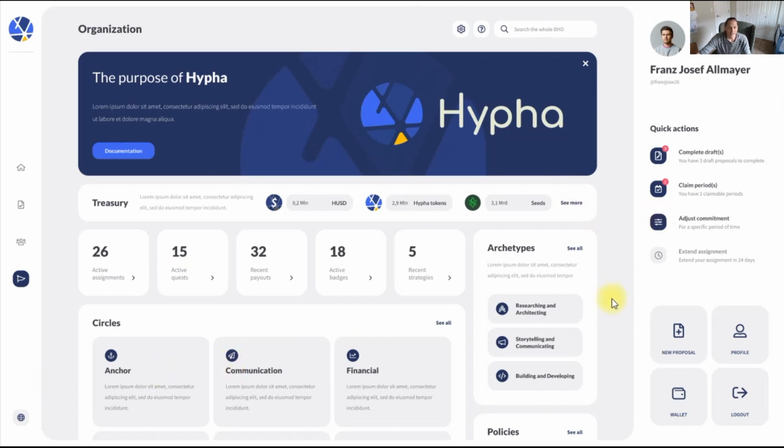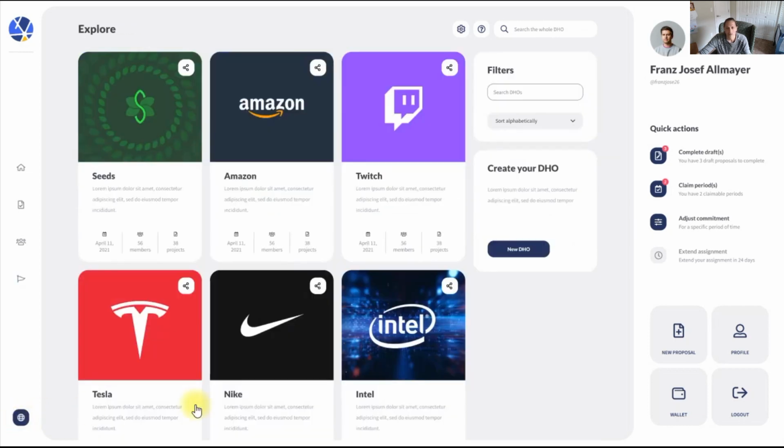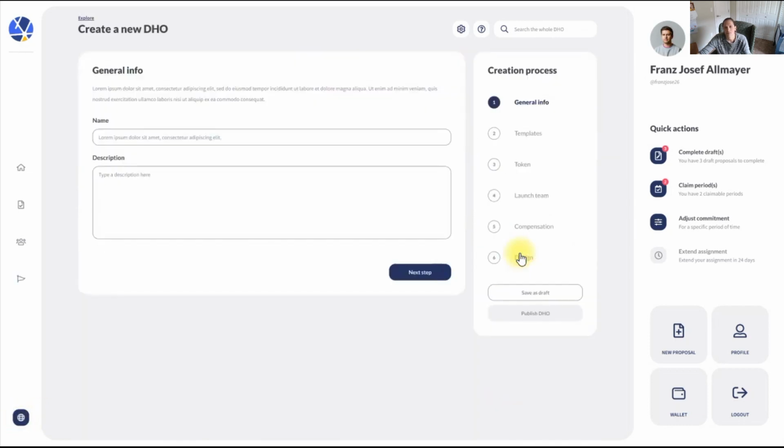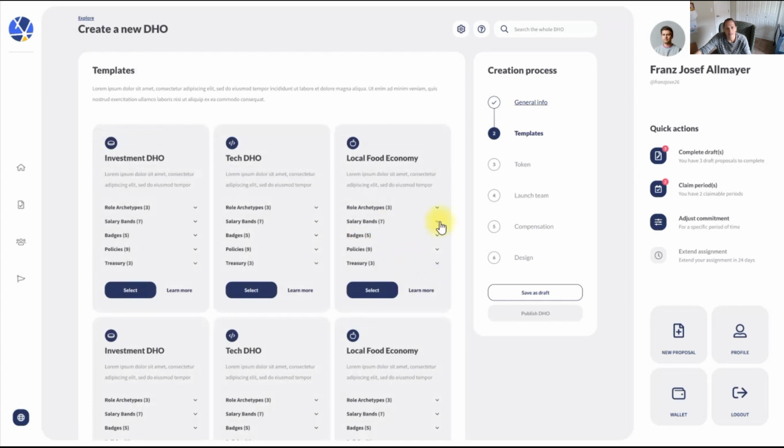So actually, before I kick any of this off, let me just go through the process of creating an organization. So you can come down here, click Create Your DAO. First you give your organization a name and a description. Then after you've done that, this is something else that Hypha's been working on that is, we believe, critical to supporting all of our movements. And that's creating templates for different types of organizations.